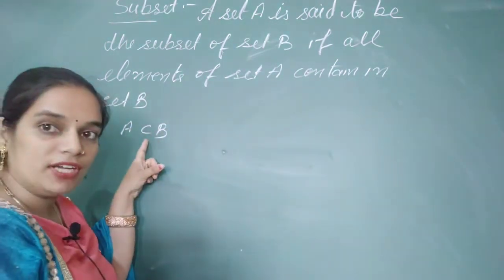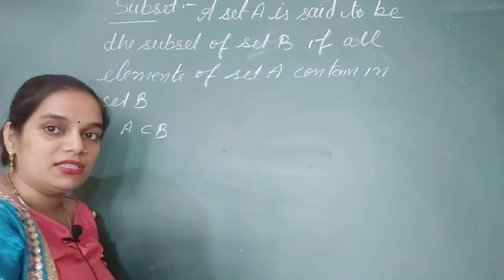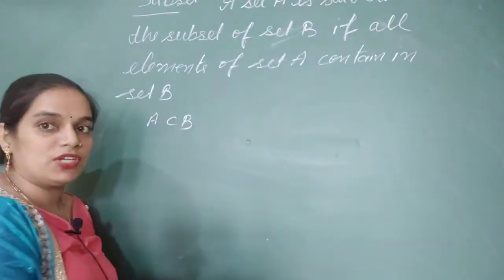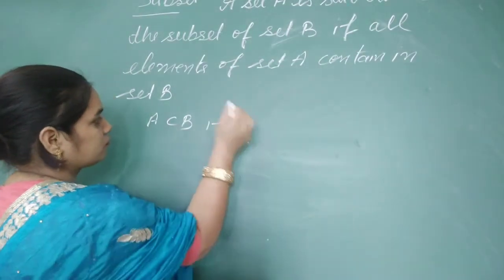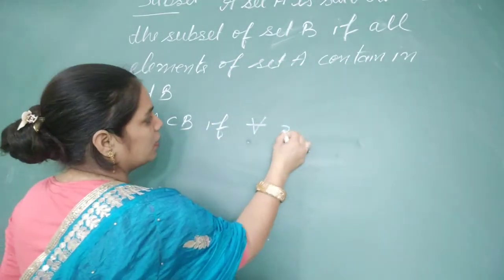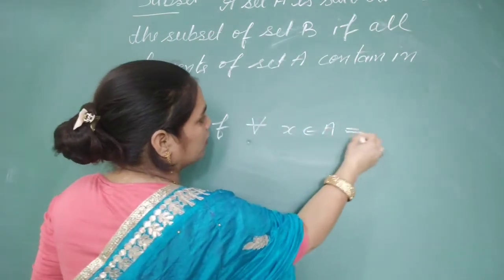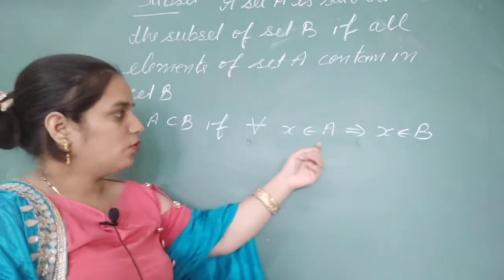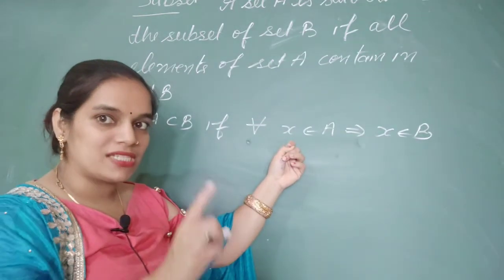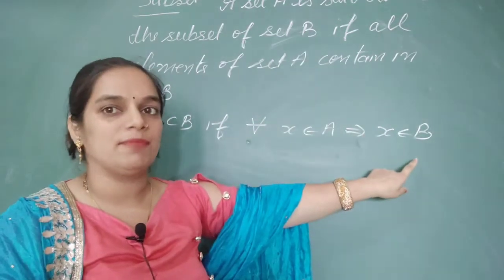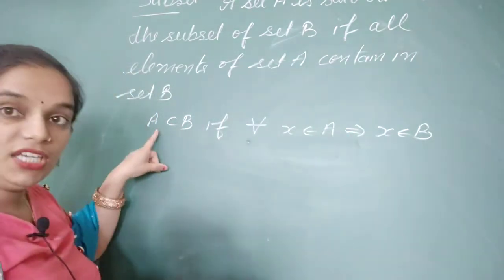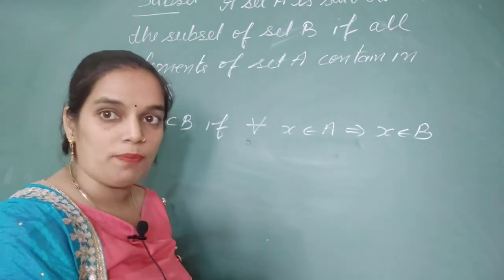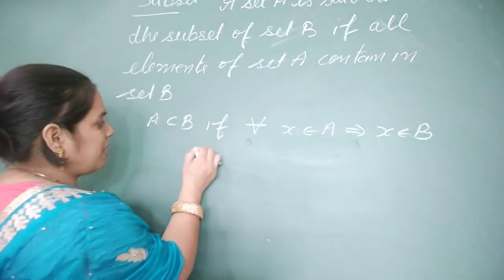This is a symbol of containment, or we can say a symbol of a subset. Now A is a subset of B if for all x belongs to A, this implies x belongs to B. All the elements belonging to set A belong to set B, then we will say A is a subset of B. Now I am clearing the topic by taking a simple example.